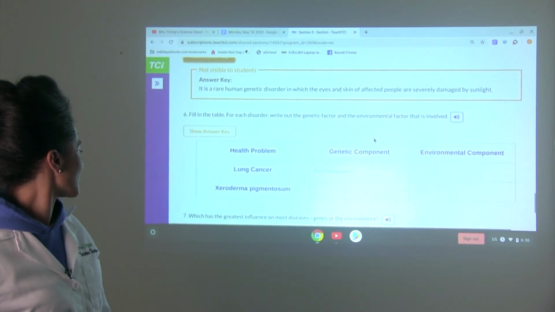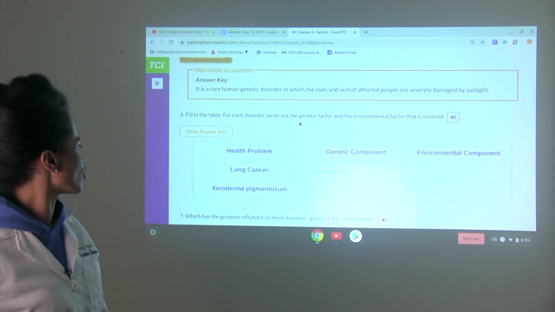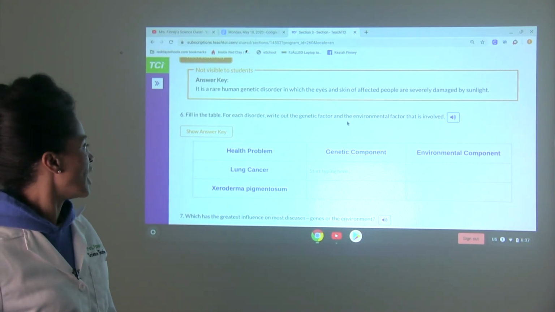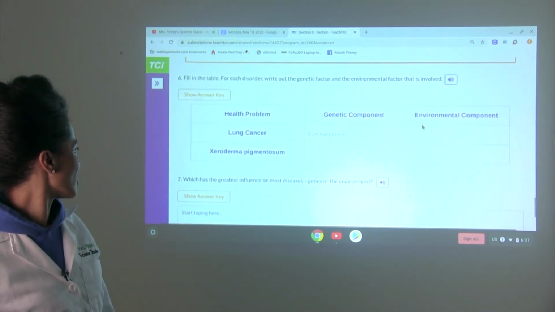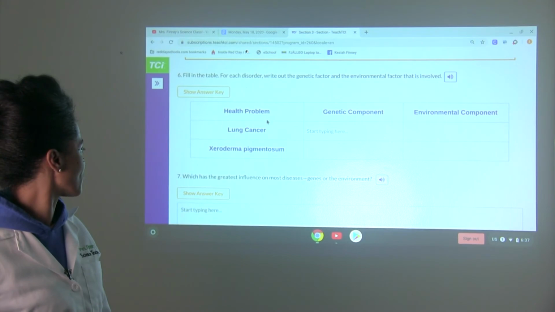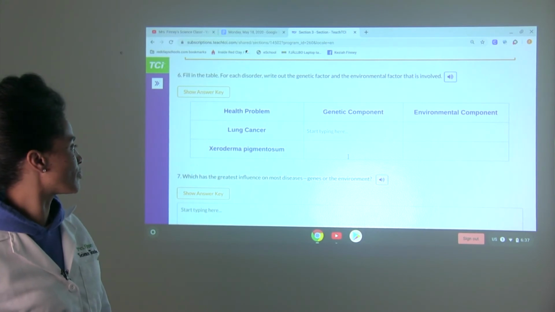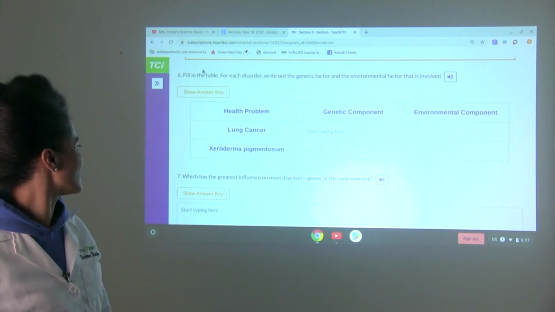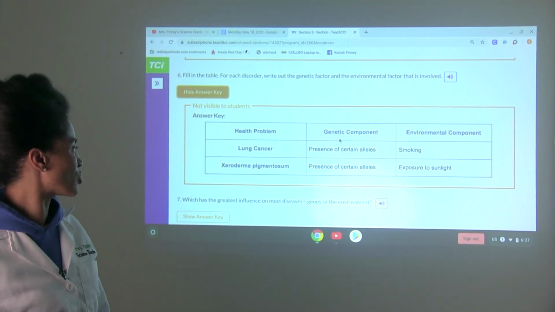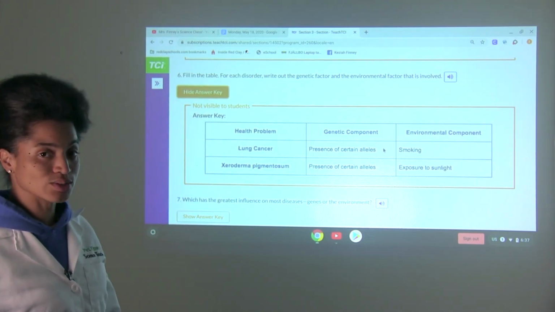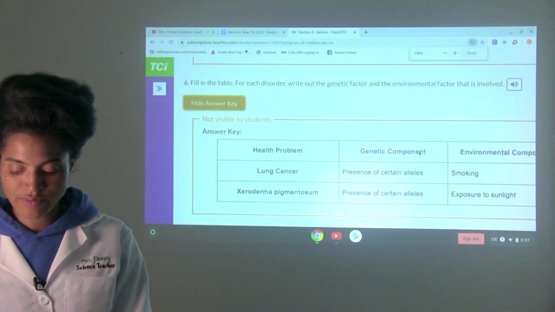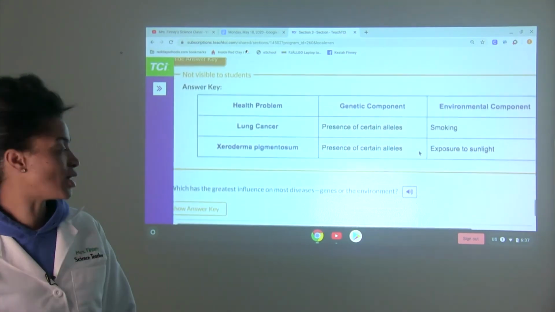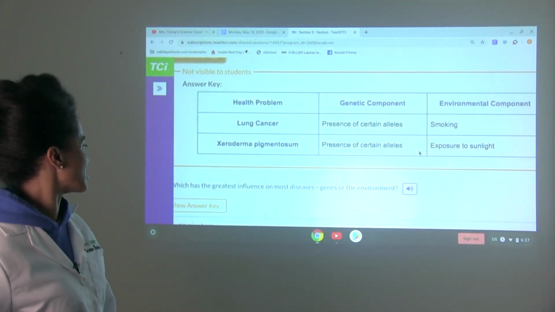All right, let's take a look at number 6. Fill in the table. For each disorder, write out the genetic factor and the environmental factor that is involved. All right, think about it. Here's the health problem. Lung cancer. XP. What's the genetic component? What's the environmental component? In both cases for genetic, presence of certain alleles. And for environment, for lung cancer, smoking is the environmental component. And for XP, exposure to sunlight is the environmental component.